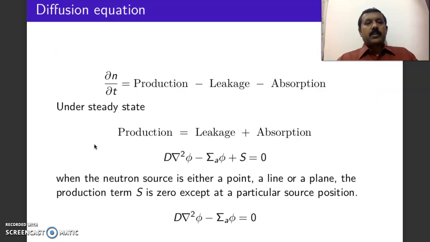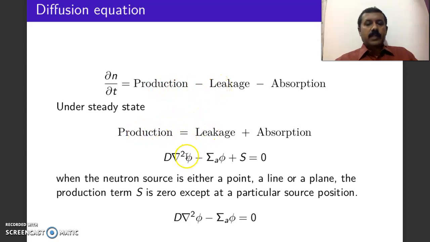This is the diffusion equation that we discussed in my last video lecture. The time rate of change of neutron density is given through this equation. Under steady state, that is when dn/dt is equal to 0, then the right hand side becomes equal to 0.